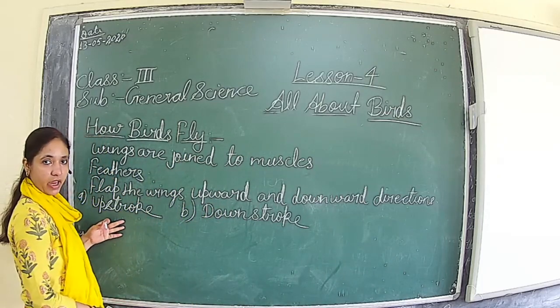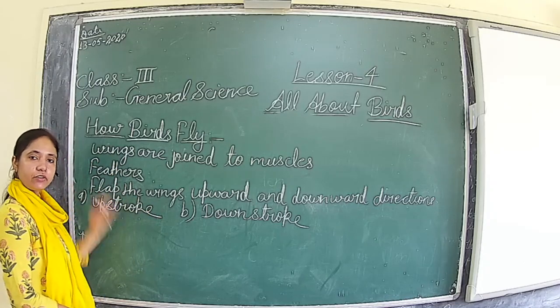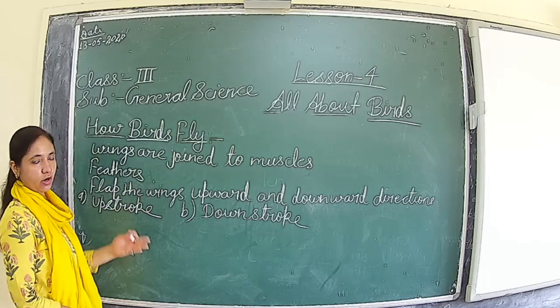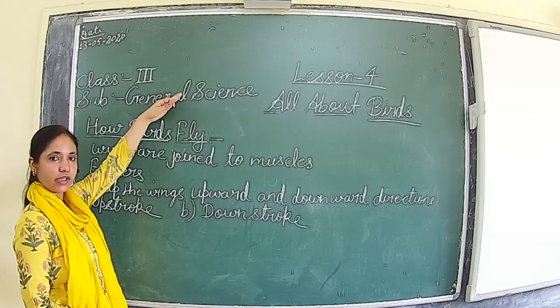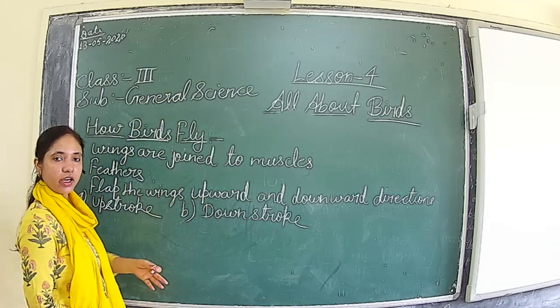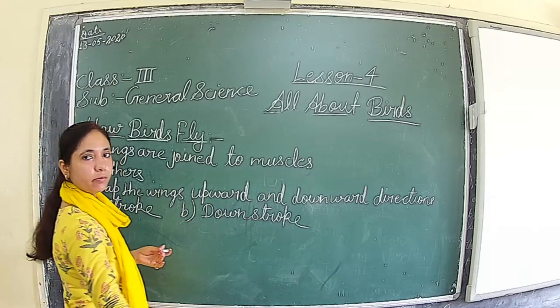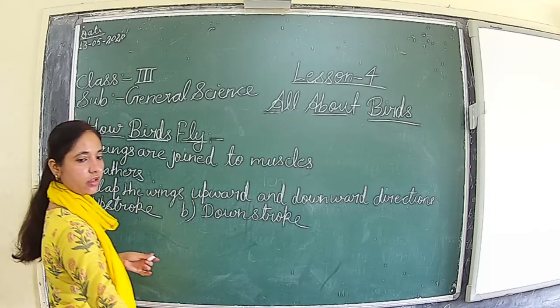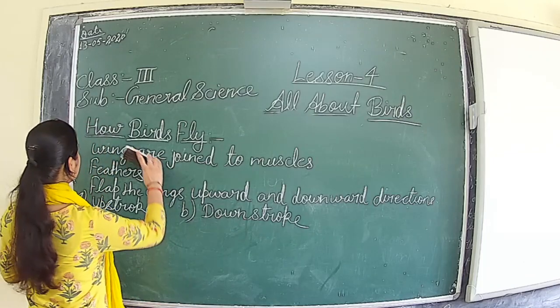How the birds fly: they fly with the wings and feathers, and first they flap their wings upward and downward. After that, after reaching a particular height, they will just glide in the air. So that's how the birds fly in the air. Understood, no? Now come to the nesting habits of a bird.